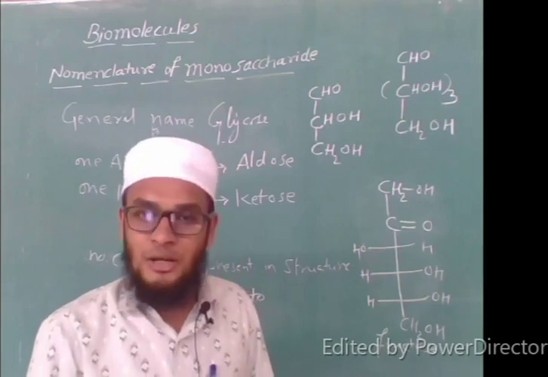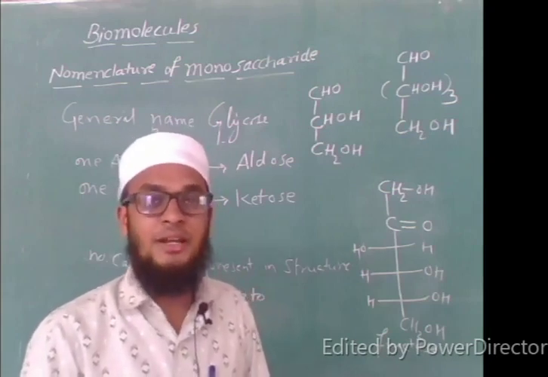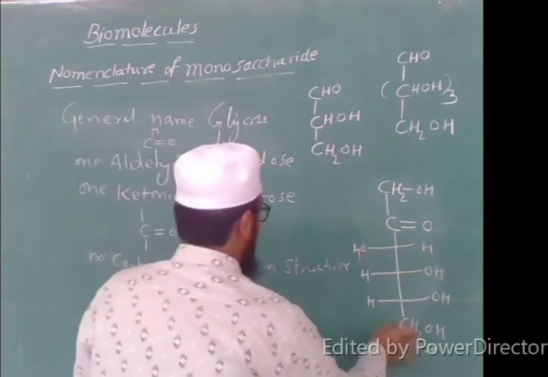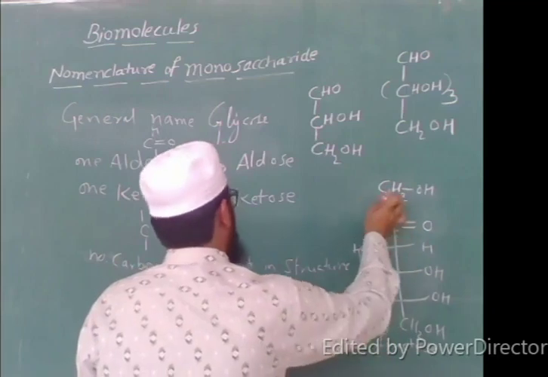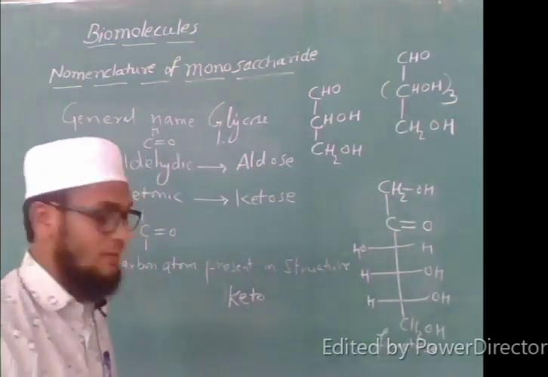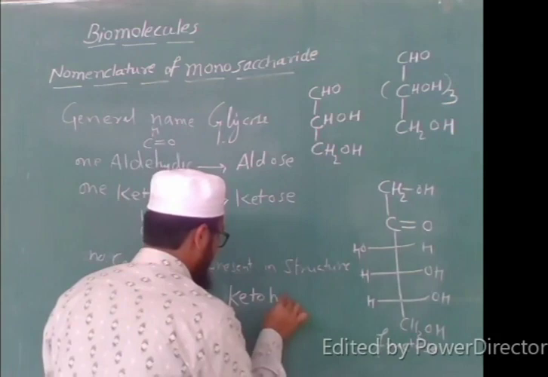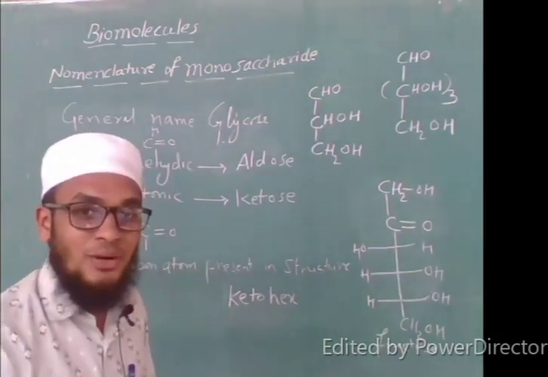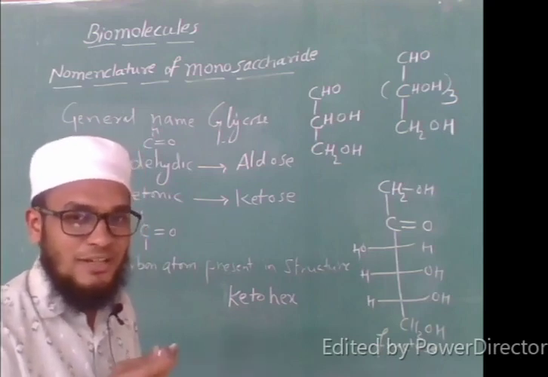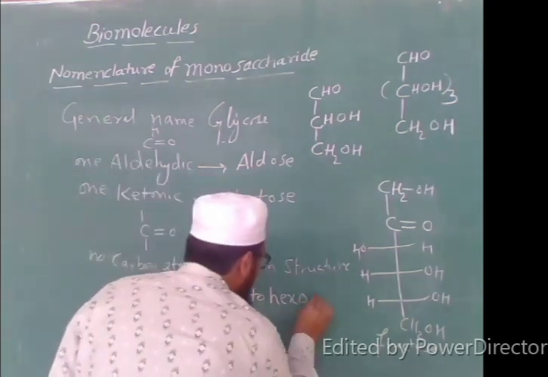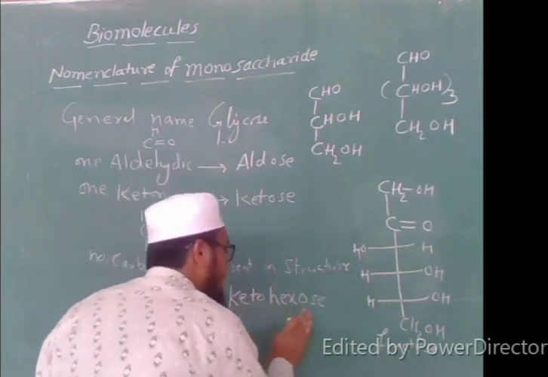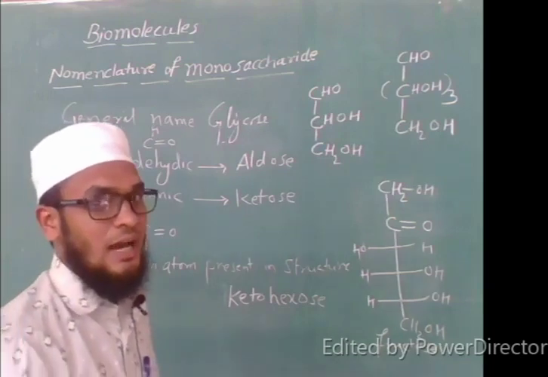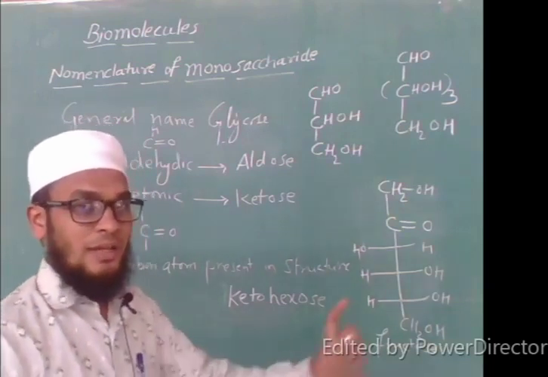Now secondly, I will count the number of carbon atoms present in the structure. How many carbon atoms does it have? It has 1, 2, 3, 4, 5, 6. It has 6 carbons, so I will name it hex. Next, I will write OSE, because it is a type of carbohydrate. So it is ketohexose.